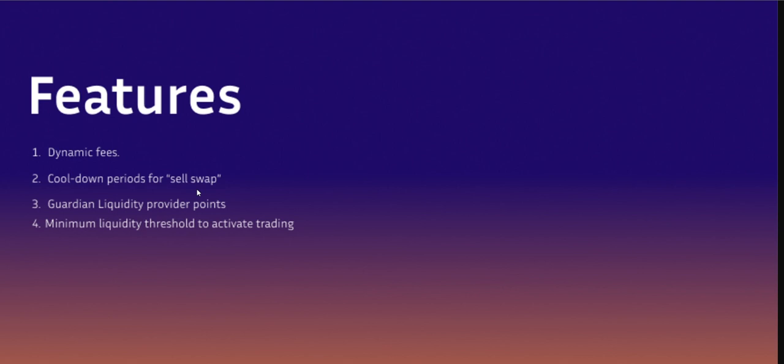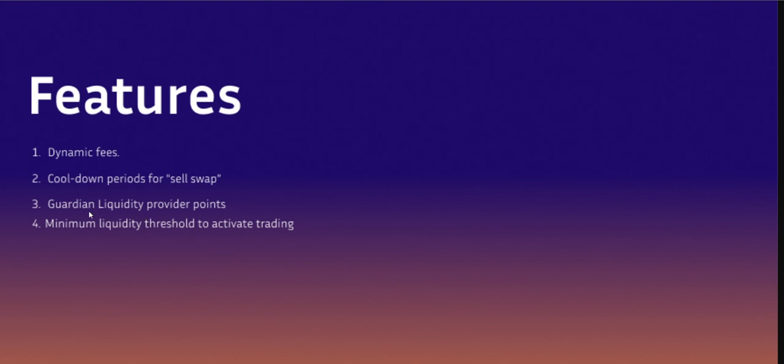The second feature is the cooldown period, and I see this as the liquidity generation event period where users are not allowed to trade until a certain level of liquidity has been achieved in the protocol. I tag this as the liquidity generation event, and any liquidity provider who provides liquidity during this liquidity generation event is called a guardian liquidity provider.